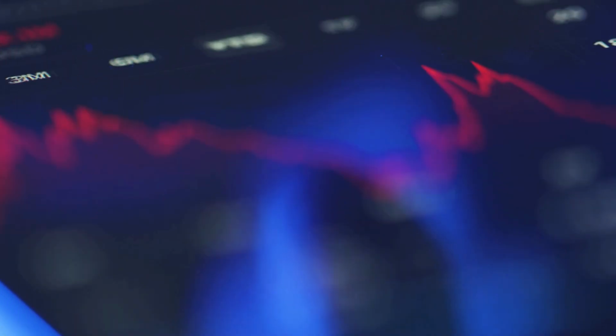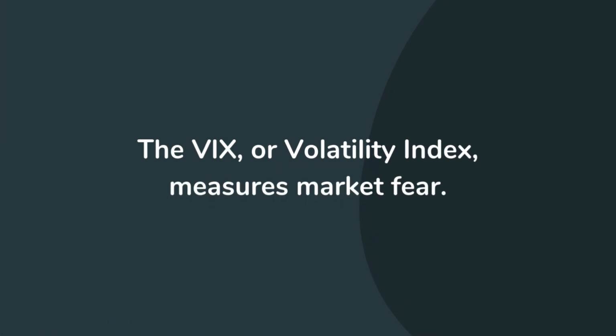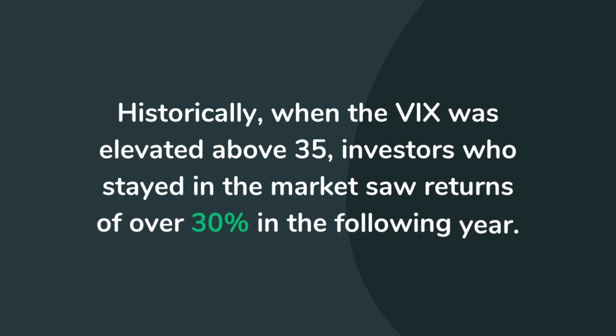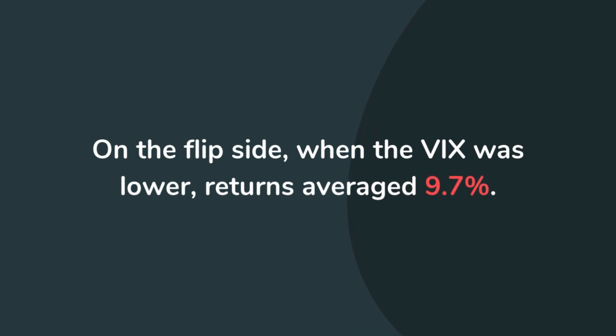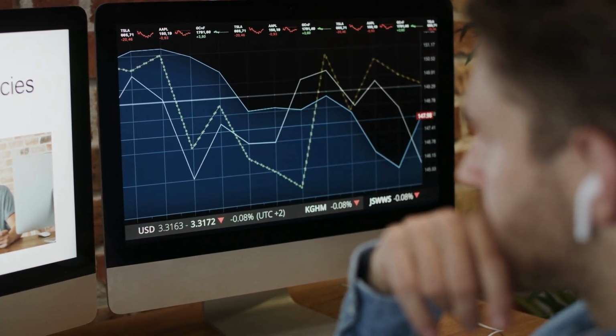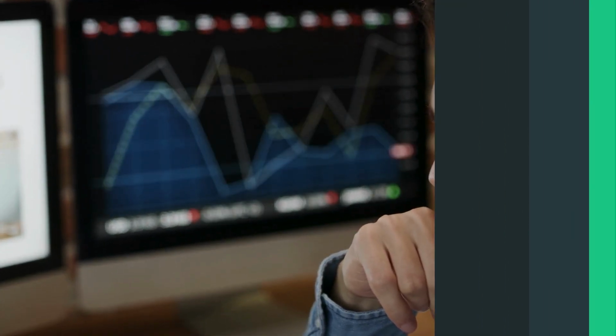Volatility doesn't have to be a bad thing for investors. In fact, it can create great opportunities. The VIX, or Volatility Index, measures market fear. Historically, when the VIX was elevated above 35, investors who stayed in the market saw returns of over 30% in the following year. On the flip side, when the VIX was lower, returns averaged 9.7%. So instead of fearing market volatility, you can use it as an opportunity to potentially capture larger gains. Just keep a long-term focus.